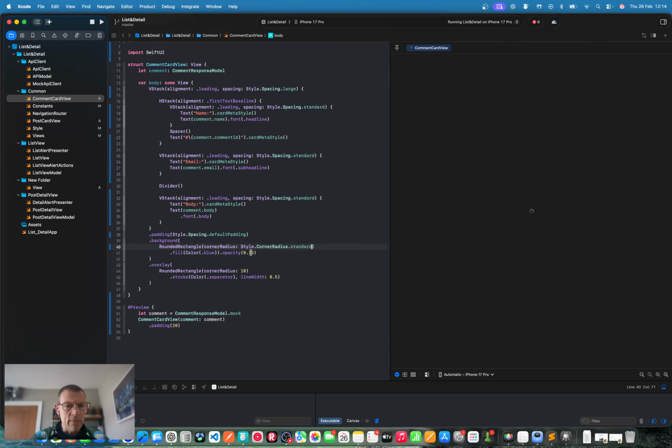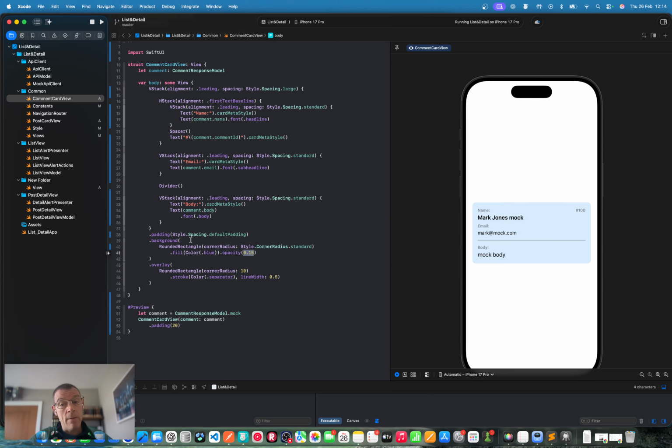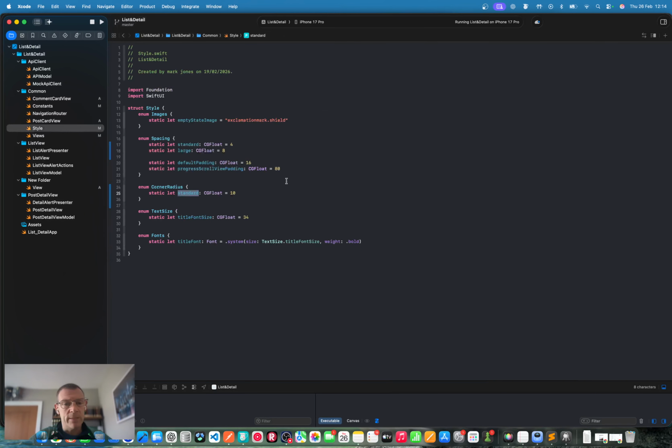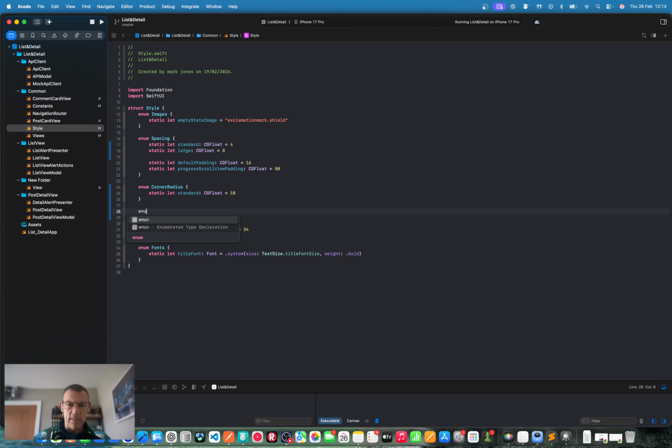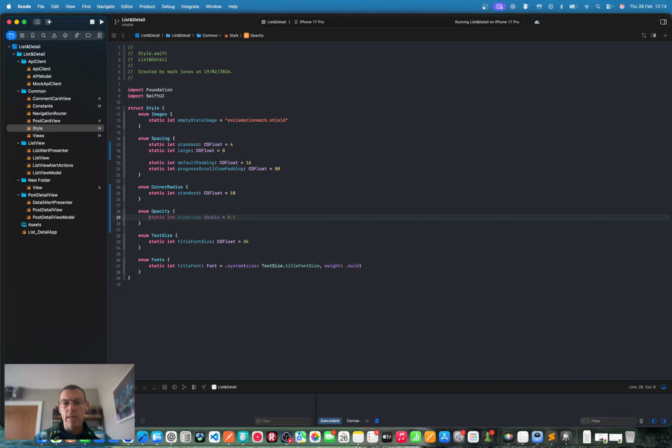Now we're filling, we could extract these opacity levels as well. And I like that idea because I don't like putting fixed values into the views. So I'm going to say opacity is light, heavy, standard.